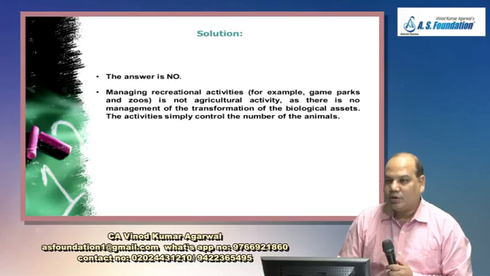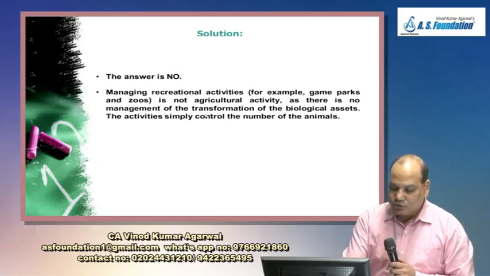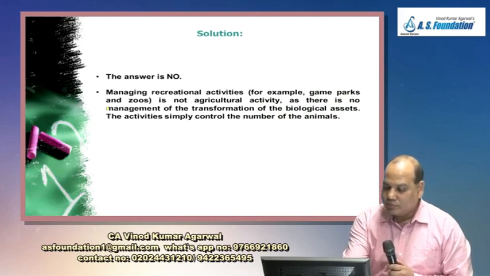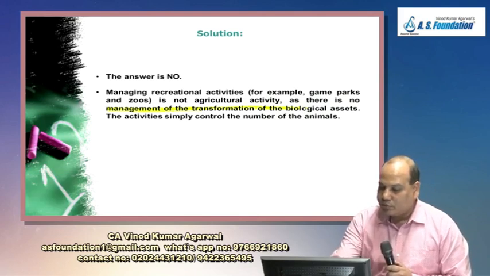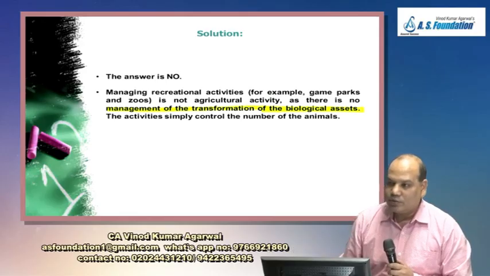Is it happening there? No. So the answer is no. Managing recreational activity is not agricultural activity, as there is no management of the transformation of biological asset. Underline. It seems yes, but the answer is no, because there is no management of the biological transformation.